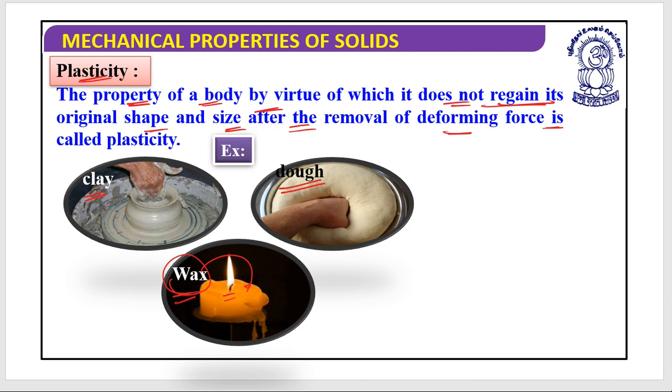No, this is not the case. The same thing with clay. Once its shape has been changed, if I remove the force, it is not going to regain its original shape and size. So all these bodies contain a property which we call plasticity.